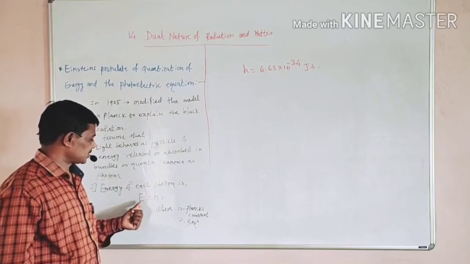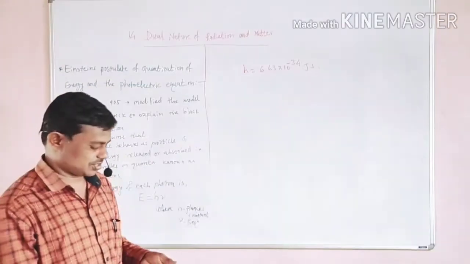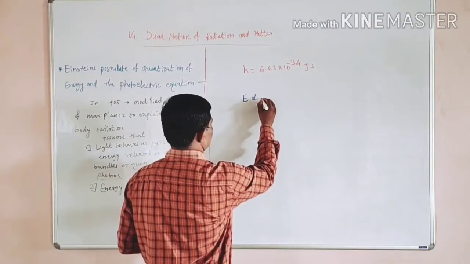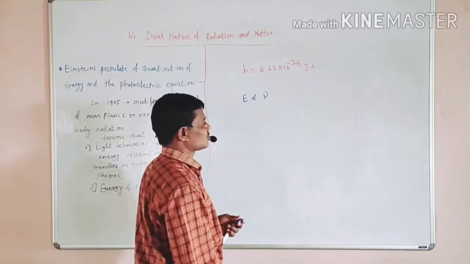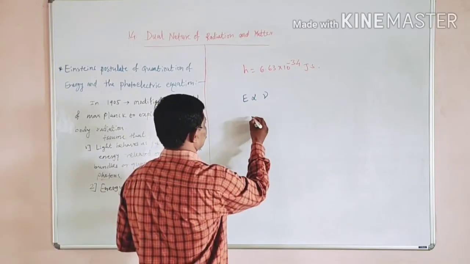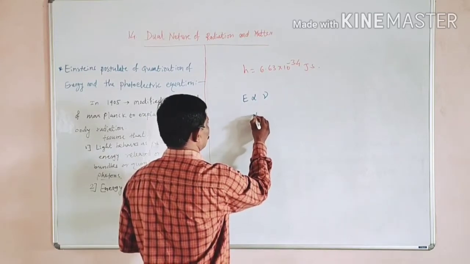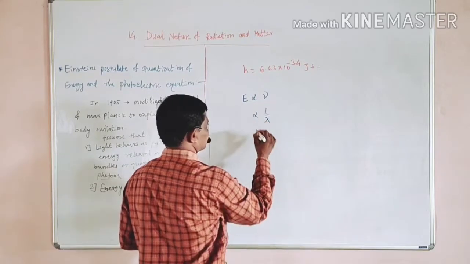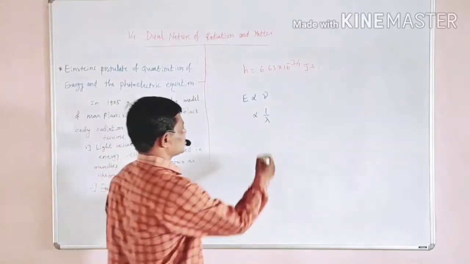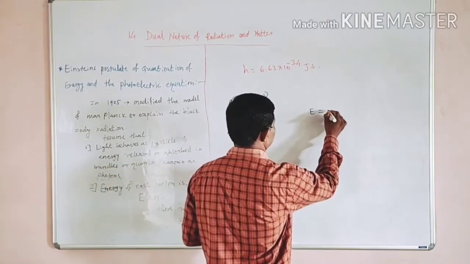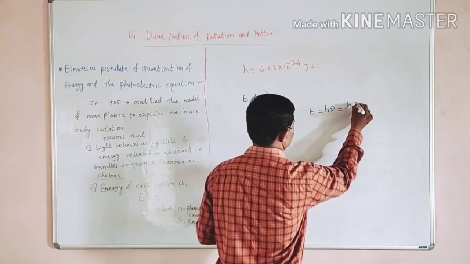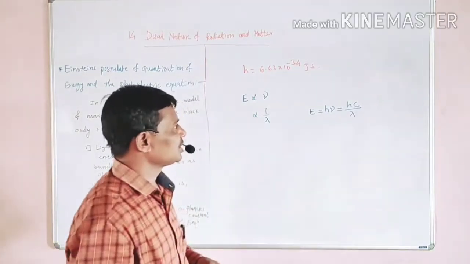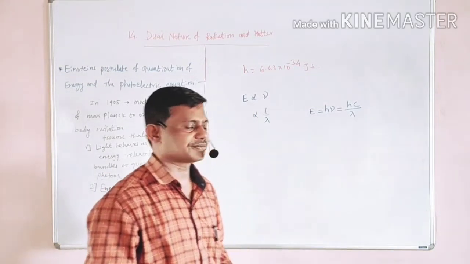That means this energy is directly proportional to frequency, because h is Planck's constant, which is constant, and it is inversely proportional to the wavelength, that is 1 upon lambda of the incident radiation, because E is equal to h nu, which is equal to h c upon lambda, where nu is equal to c by lambda, and c is the velocity of light.